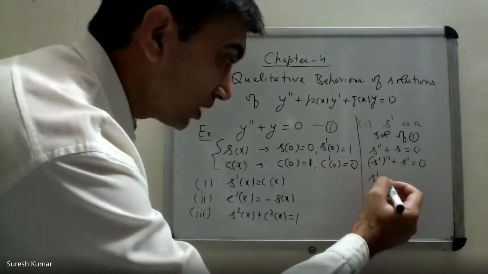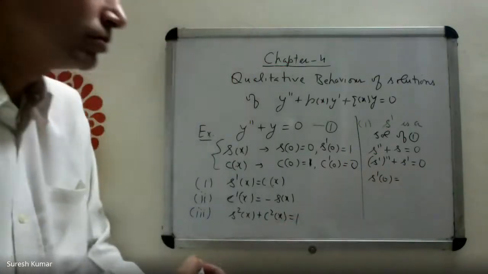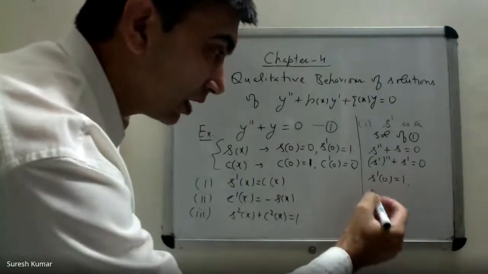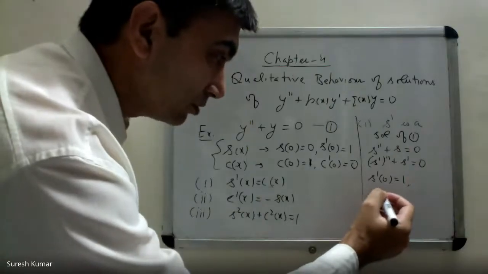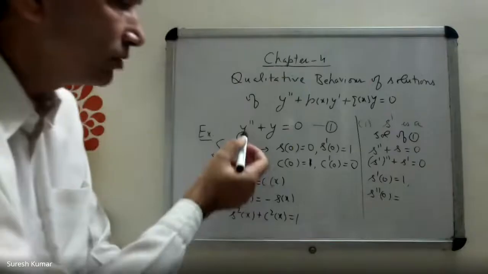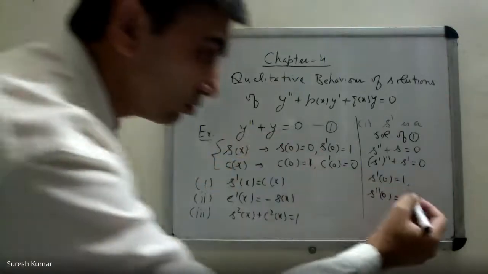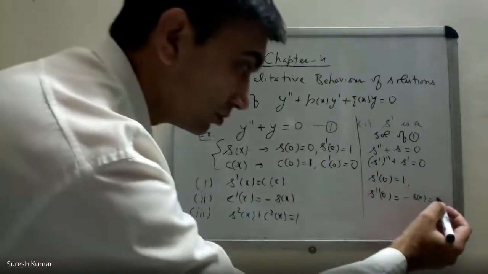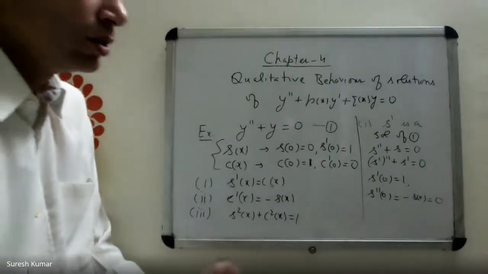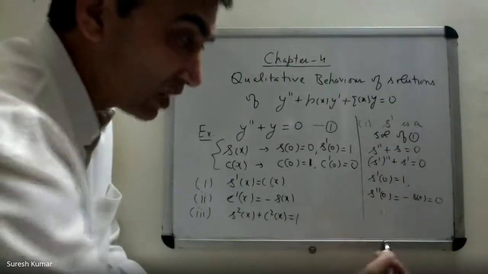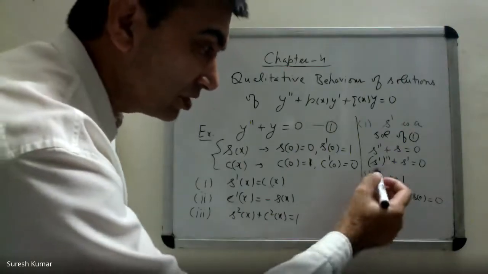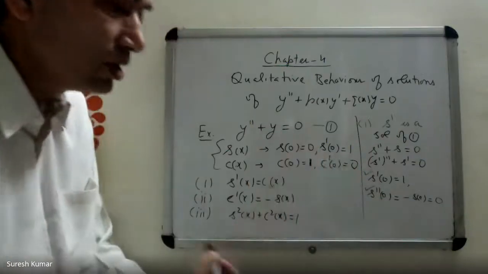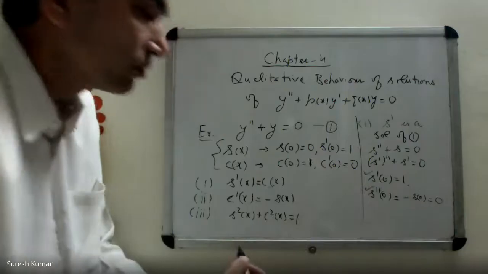Now, what is S prime(0)? S prime(0) is 1. And S double prime(0) you can find from here: S double prime(0) is equal to minus S(0). And S(0) is 0. So from these calculations, I can say that S prime is a solution of 1 satisfying these two conditions.